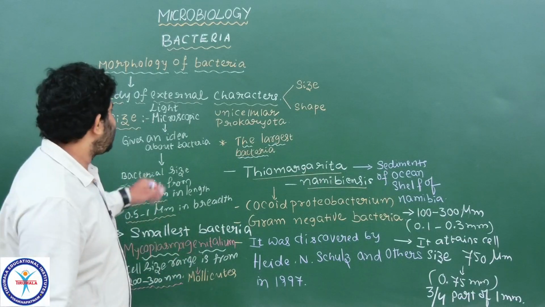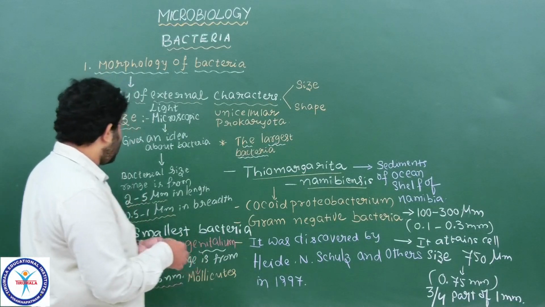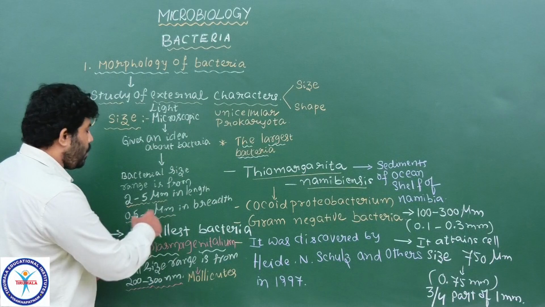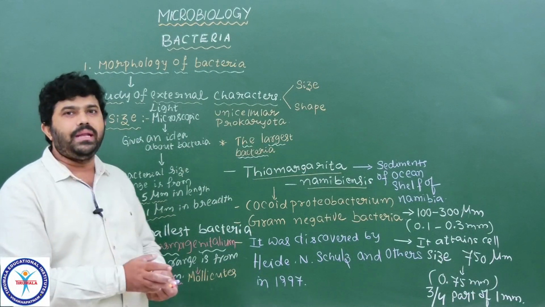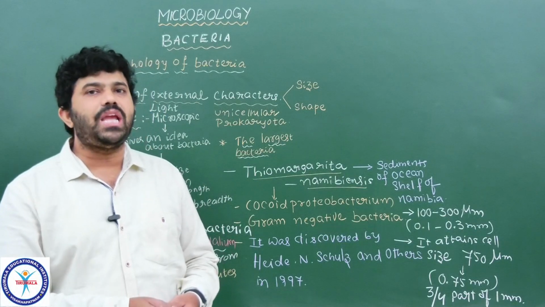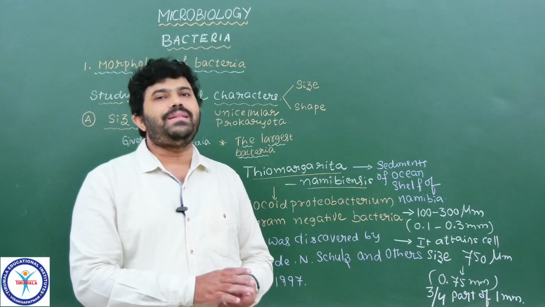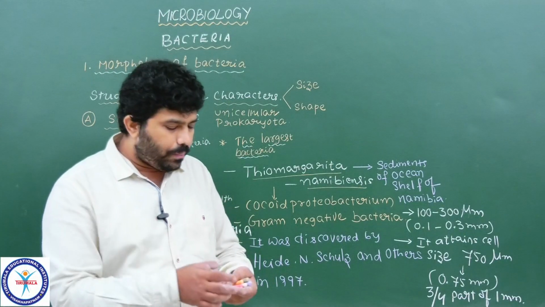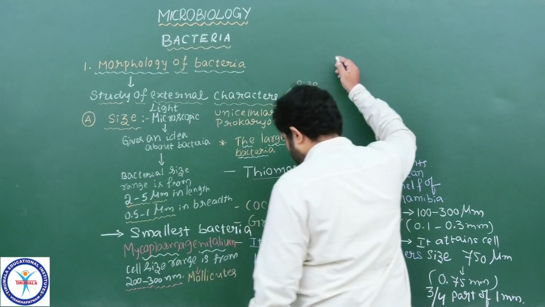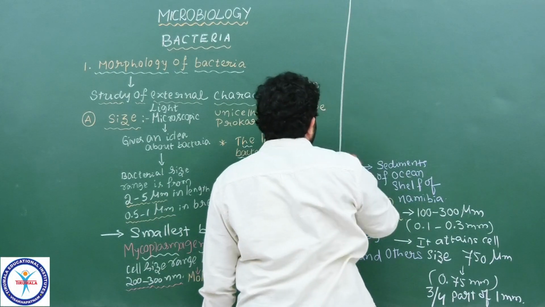So the average cell size of bacteria, please remember, is 2 to 5 micrometer in length and 0.5 to 1 micrometer in breadth. Now you got the point. So now we are going to discuss the shape of the bacteria, which is a very important concept to understand the morphology of bacteria. Now you all please put the heading: shape of the bacterium. Shape.